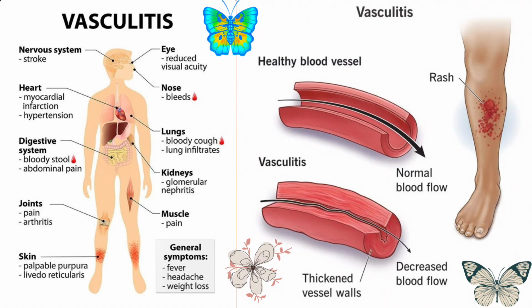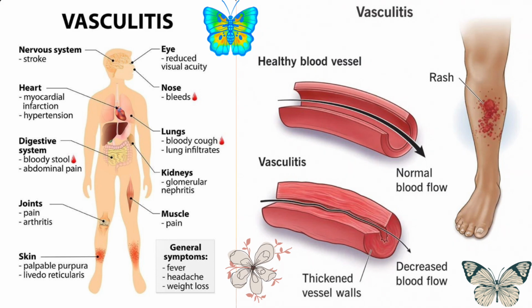Today, we are exploring vasculitis, an important, often complex group of diseases where inflammation targets the blood vessels themselves. This inflammation damages vessel walls, causing them to narrow, thicken, or even rupture. The outcome is reduced blood supply, tissue ischemia, and sometimes organ failure. Remember, blood vessels nourish every organ. So when they're inflamed, almost any organ can be at risk, from the brain and eyes to the kidneys and lungs.